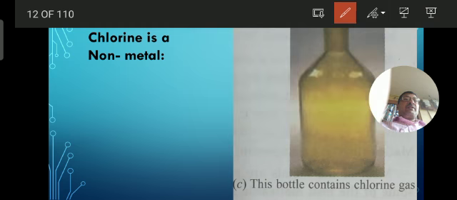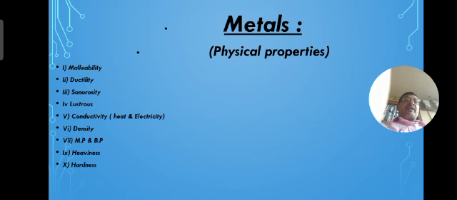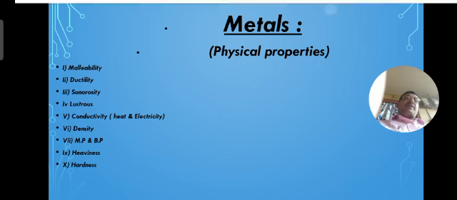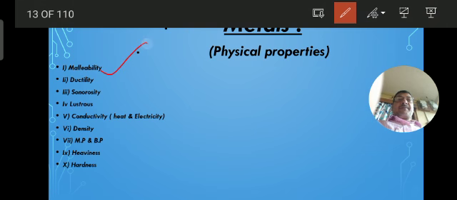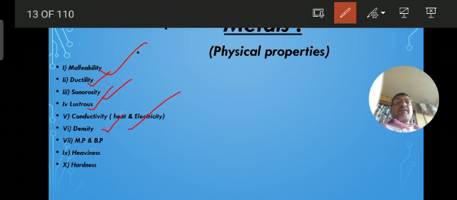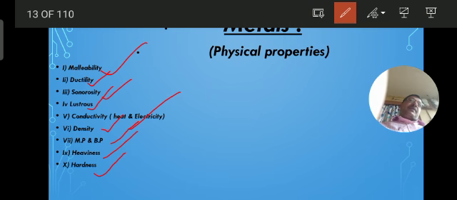Okay children, now come to the next part. Metals, the physical properties. Let us discuss the physical properties of the metals. First is malleability, ductility, sonorosity, lustrous, conductivity, meaning they conduct heat and electricity, density of the metals, melting point and boiling point, heaviness and hardness. So let us see the first property of the metals.